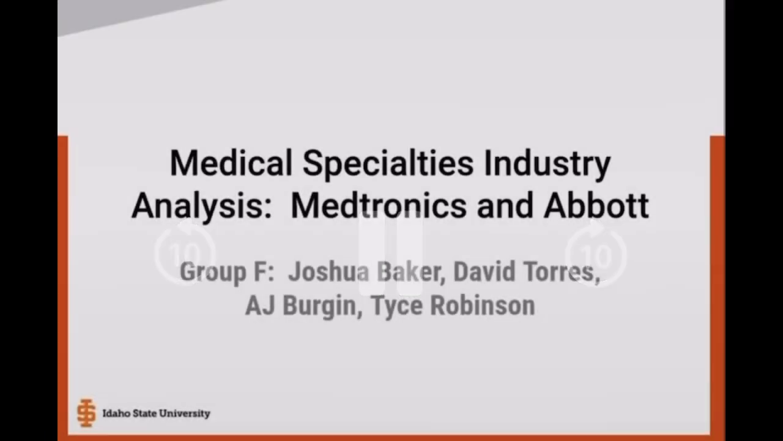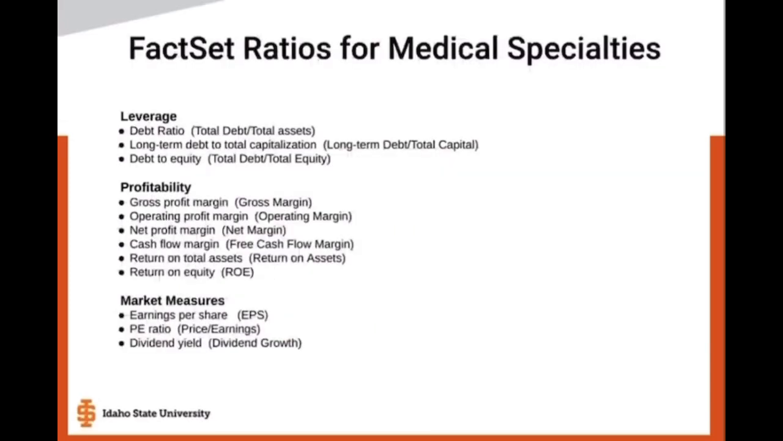Bryce Robinson with our last assignment, number 7, on the industry analysis. For our two companies, we have Medtronic and Abbott, and they are under the medical specialties industry. In looking at our two companies and what industry FactSet ratios were available for the medical specialties industry, we were able to determine that there are 12 ratios available in FactSet for our industry.